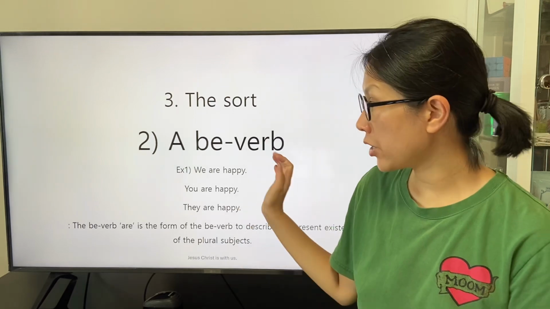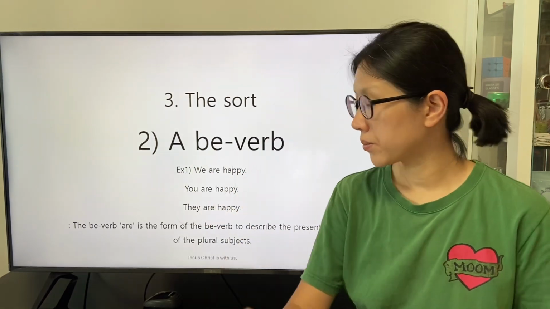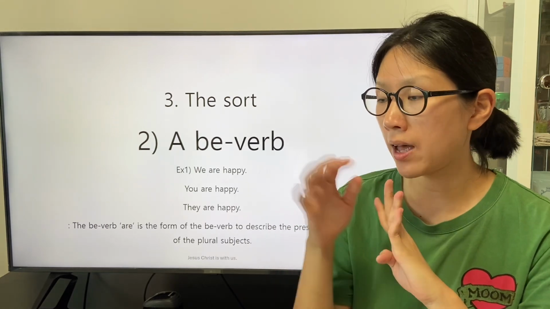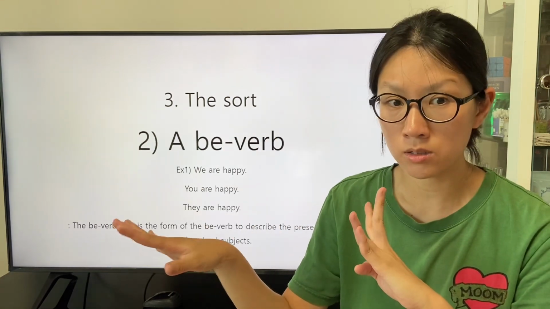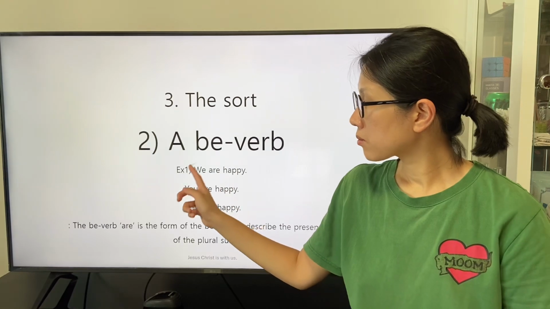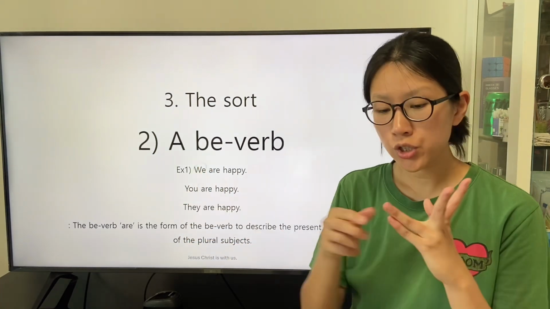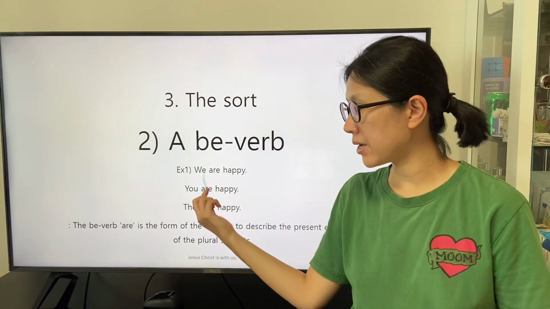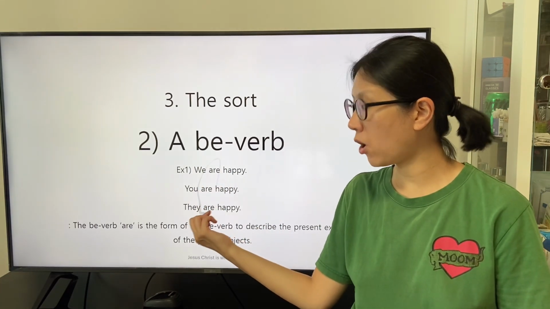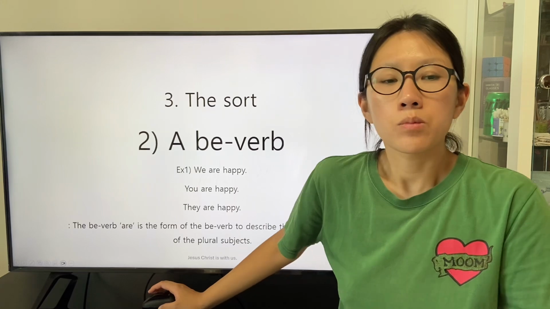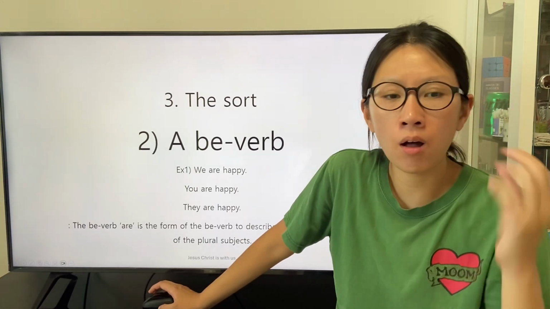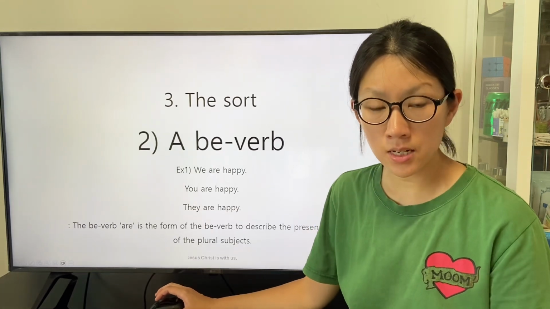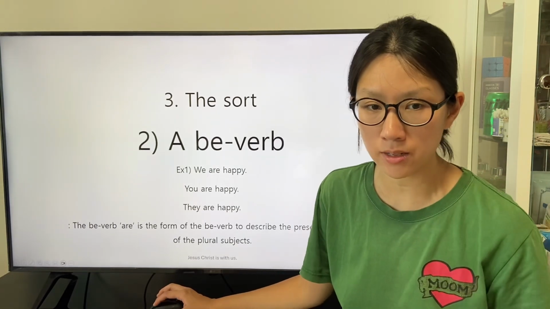We will study the third and fourth cases to classify the sort of the subject. The subject whose number is plural is described by the form of the be verb are. Commonly, the be verb are is the form of the be verb to describe the present existence of the plural subject.